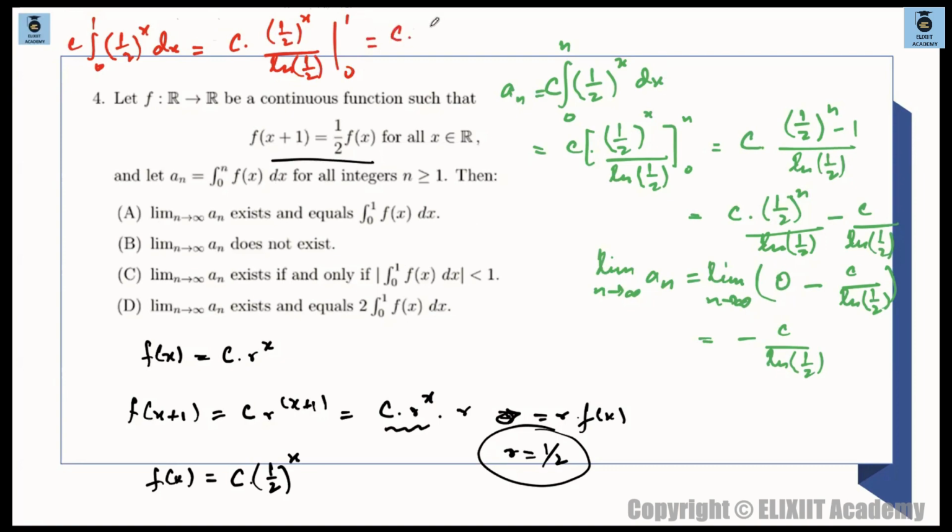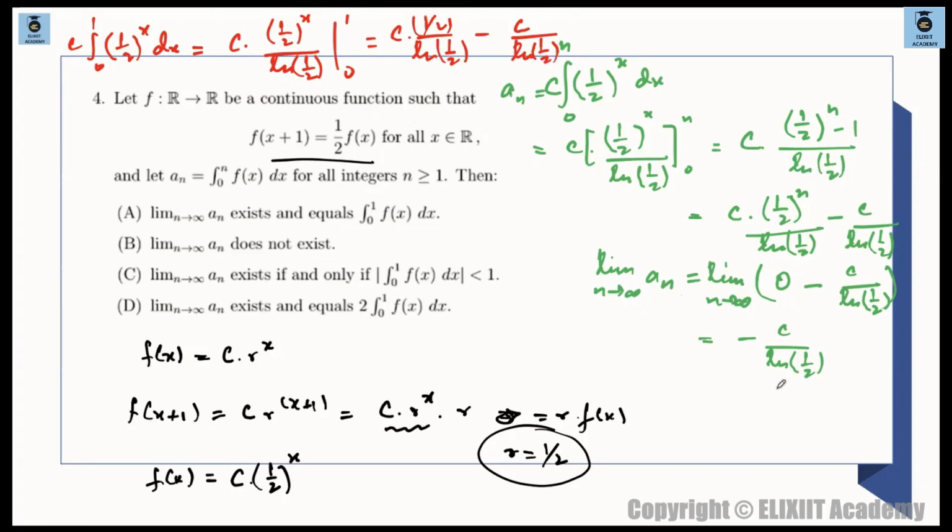So c times of half raised to the power of 0 is 1 divided by ln half. ठीक है ना, ये हाफ आएगा, फर्स्ट हाफ आएगा, और फिर minus of c upon half raised to the power of 0 is 1, so c upon ln half. तो ये कुछ तो सिमिलर आ रहा है, यहाँ पे खाली हाफ आ रहा है। ठीक है,